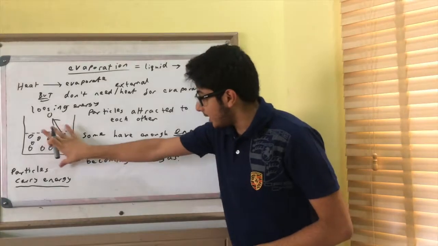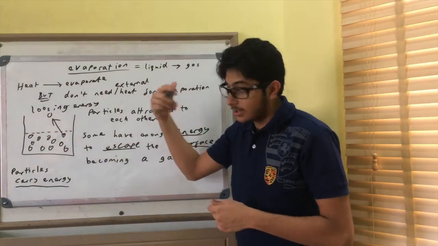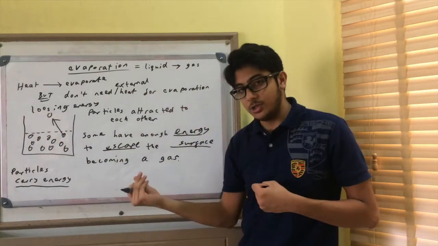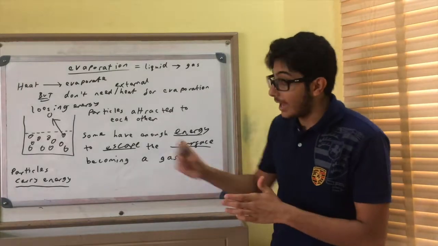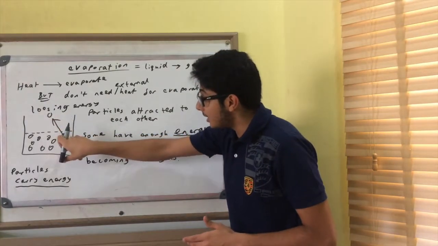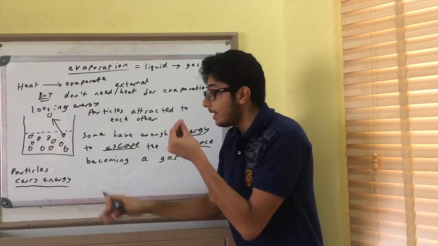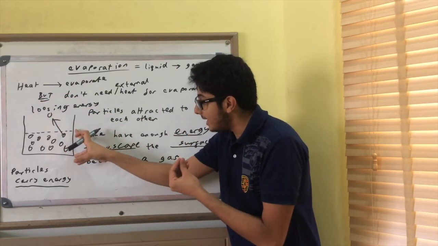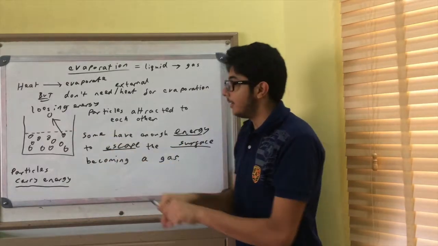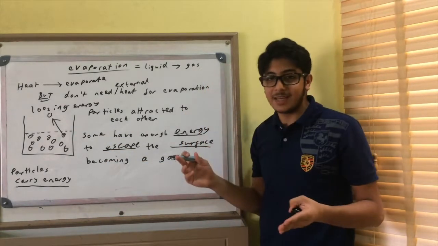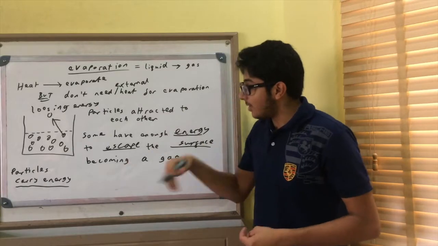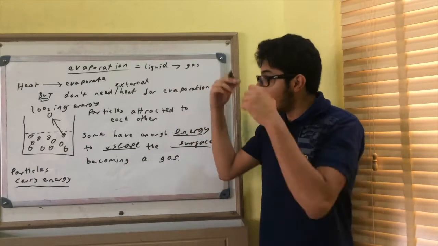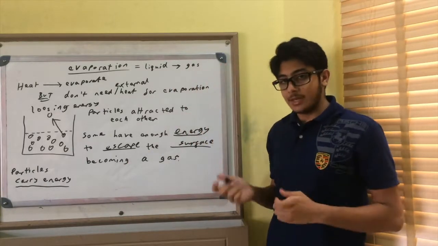Likewise, the overall liquid has less energy because some of its particles are escaping with some of its energy. Or you can think of it like a bank: the particle is leaving the bank with the bank's own money, so the bank is losing money overall. You can use lots of examples, but the main thing is, as particles escape, they carry energy, so the whole thing loses some energy overall.